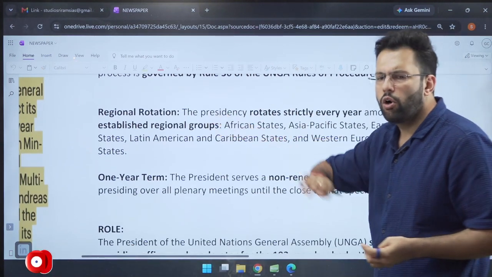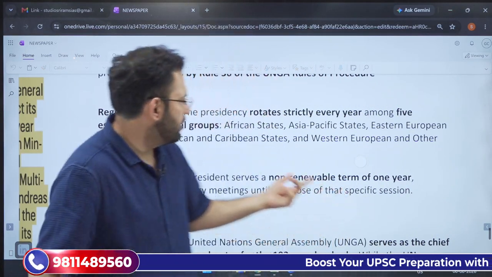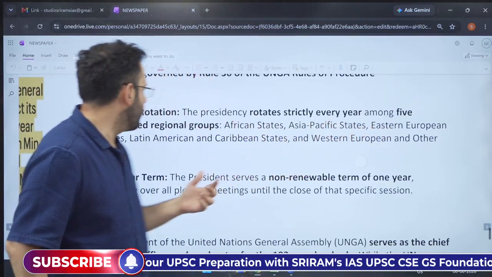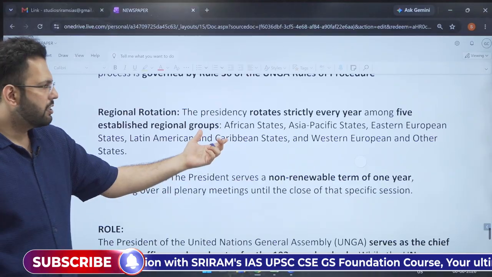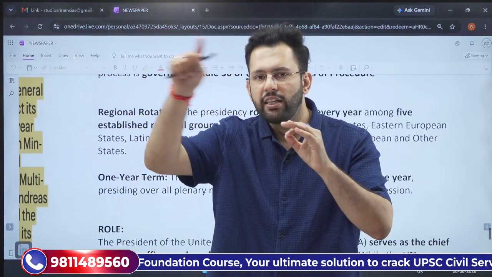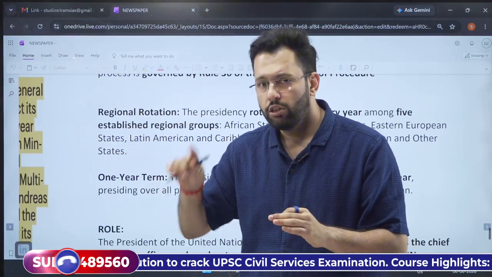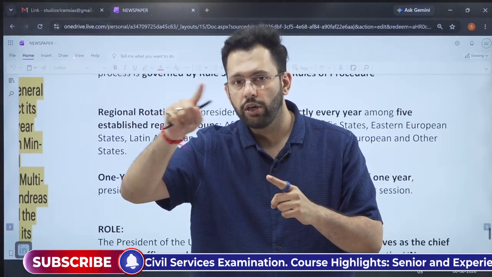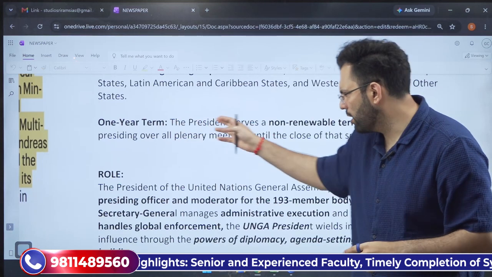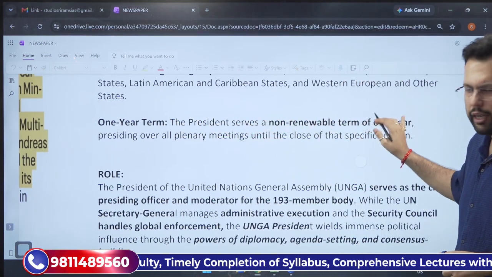Then there is also something called regional rotation. There are 5 major regions that have been specified, which include African states, Asia Pacific states, Eastern European countries, Latin American and Caribbean states, and Western European and other states. So the seats are rotated every year across these 5 regions. So elections are every year, and the seats are also rotated across these 5 regions. They have a 1-year term. The President serves a non-renewable 1-year term.